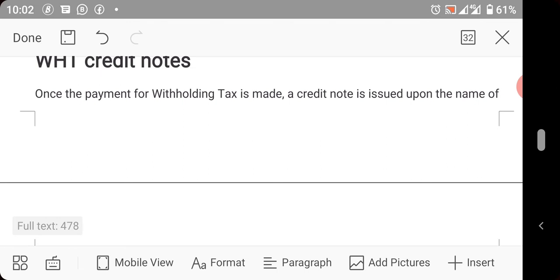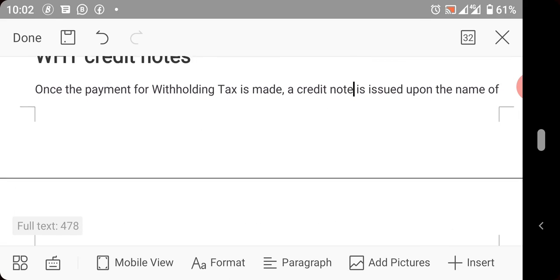Mr. A is paying interest to Mr. B. Mr. A is meant to deduct withholding tax and remit it accordingly, and the credit note will be issued to Mr. A. Mr. A is required by law to give the credit note to Mr. B, upon whom the withholding tax was charged.